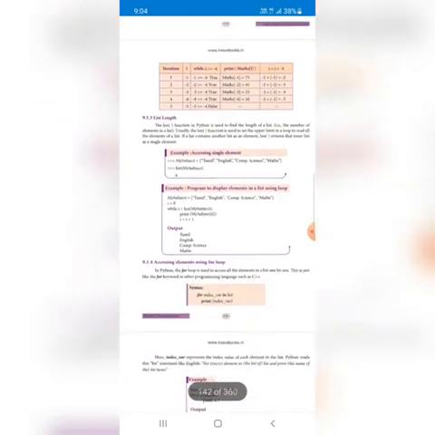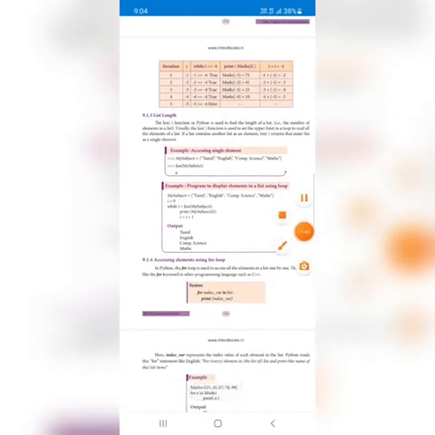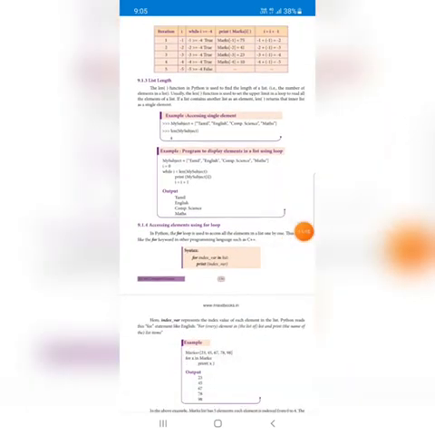And next, list length. The topic is list length. Just we are creating a list named my subject. Just see the example: Tamil, English, Computer Science and Maths. 4 list elements are there, that means 0, 1, 2, 3. So 4 elements are there.